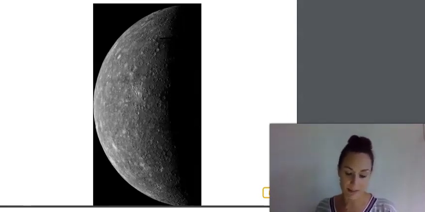Mercury has no atmosphere to protect it like Earth does, and because it is so close to the sun, the surface of Mercury is very, very hot or very, very cold. Temperatures on the surface facing the sun can range anywhere from 300 degrees to nearly 1400 degrees Fahrenheit, while the surface facing away from the sun can be as low as 350 degrees below zero.